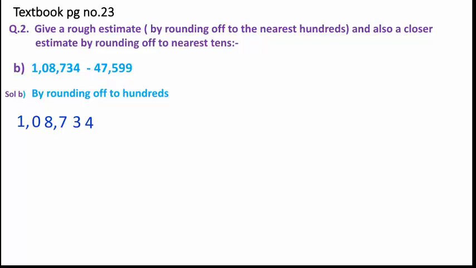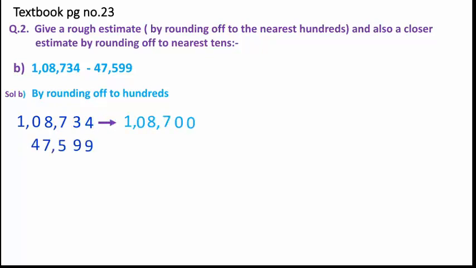For this given number we will do the rounding off. Here the digit at hundreds place is 7, that we have circled. The next door digit is 3. So this next door digit is less than 5. Clear? So what does our rule say? As per that we will get its rounding off. The previous digits will be written as they are. So 1 will be written as 1, 0 will be written as 0, 8 will be written as 8. Clear? Then the circled digit will also remain as it is. Then the rest of the digits will become 0, 0.